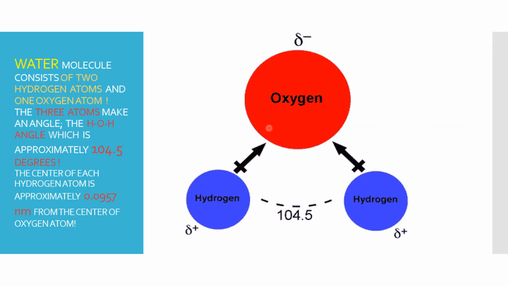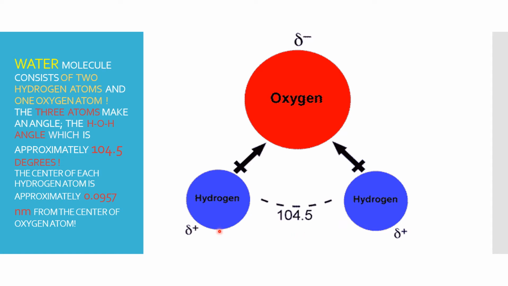So here you can see the oxygen and the hydrogen atoms and the angle. Let us see what is the angle. Water molecule consists of two hydrogen atoms and one oxygen atom. The three atoms make an angle, that is the HOH angle, which is approximately 104.5 degrees.